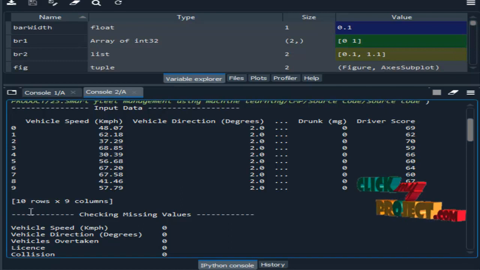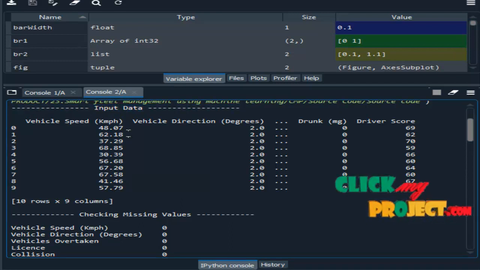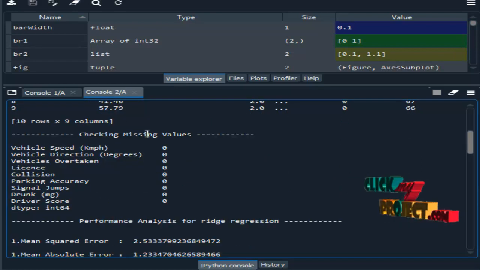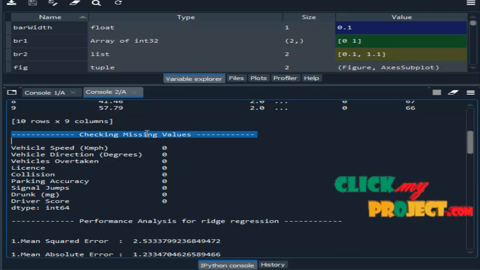Now we are going to see the output. First we have to read your input dataset. With the help of the pandas package we read your input dataset. Here we display some sample data from your dataset. After that, pre-processing, checking missing values.